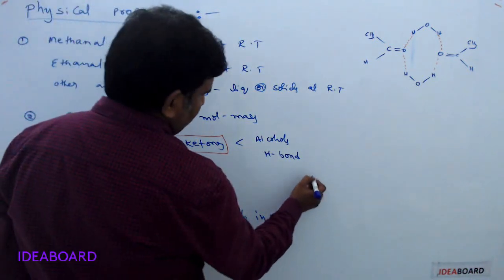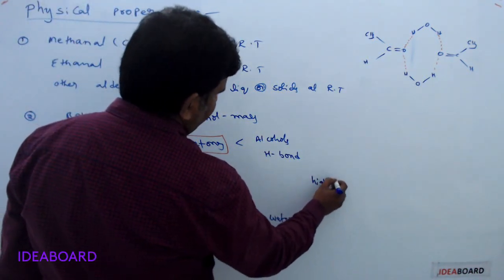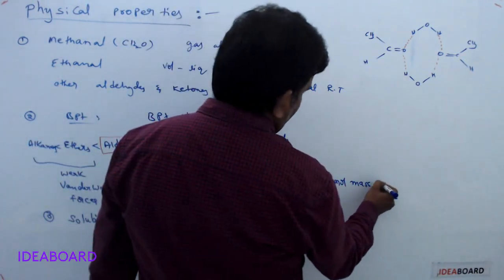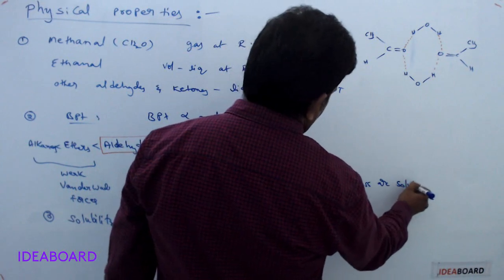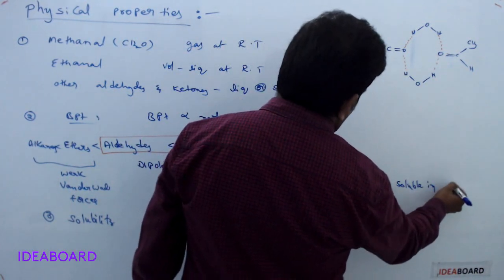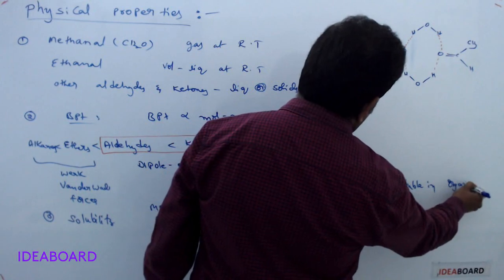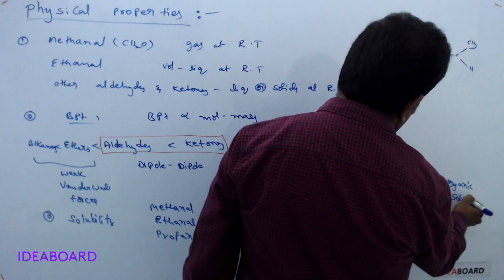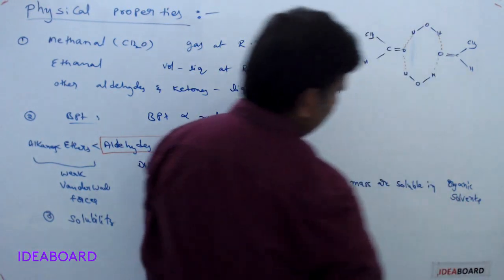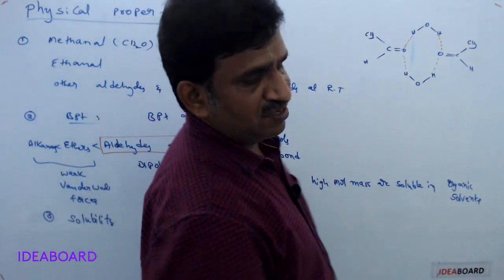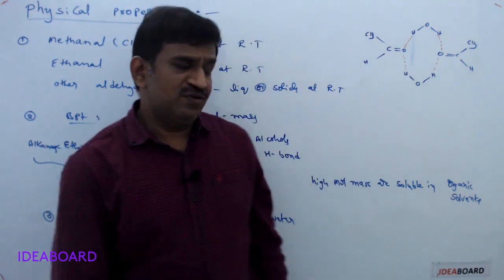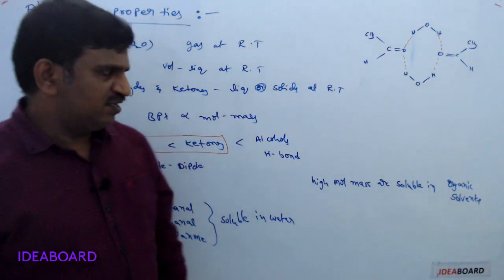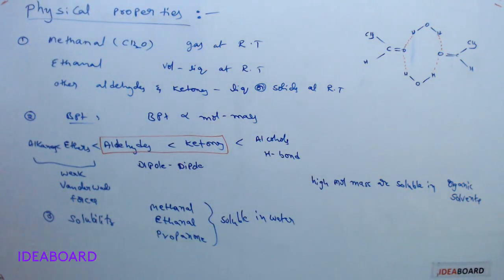If they have higher molecular mass, they are soluble in organic solvents only. They are not soluble in polar solvents like water. They are soluble only in organic solvents such as benzene, carbon tetrachloride CCl4, and CS2. Okay, that is about the solubility of these compounds.